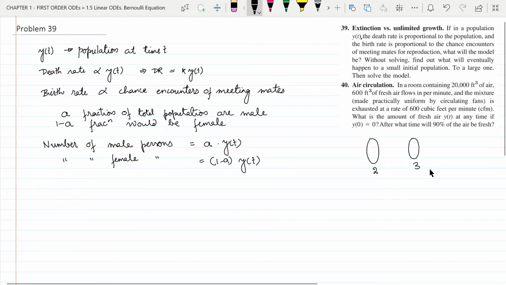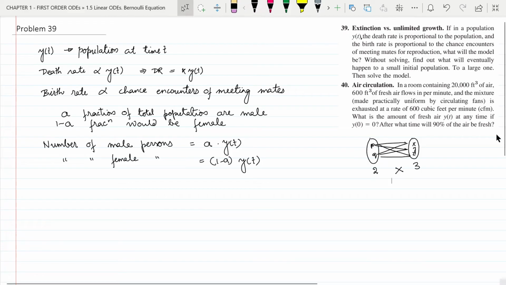So, if there are 2 males, let us say P and Q, and 3 females, let us say x, y and z. So how many contacts between them can there be? Px, Py, Pz, similarly Qx, Qy, Qz. There can be 6 interactions between them, which we can get by multiplying 2 with 3.